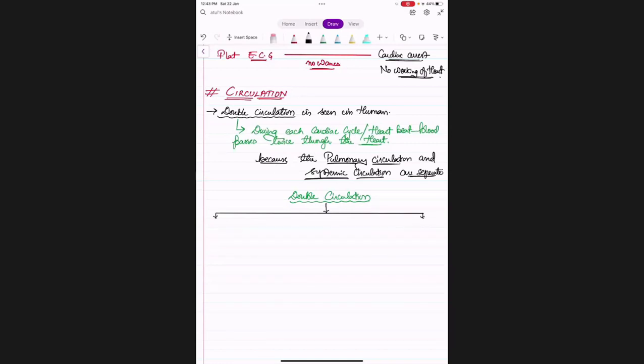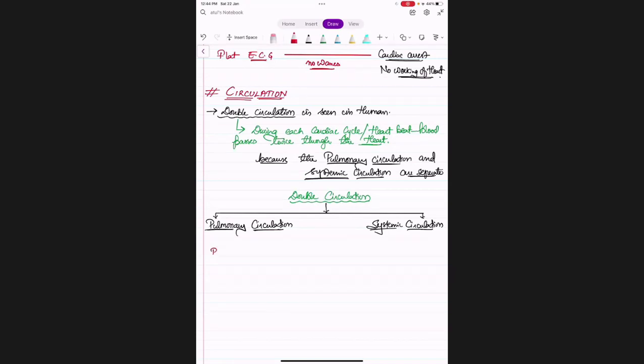Circulation to the lungs. Systemic circulation means blood to the body parts, to the remaining part of the body, again back from the body. So pulmonary circulation is circulation to the lungs.